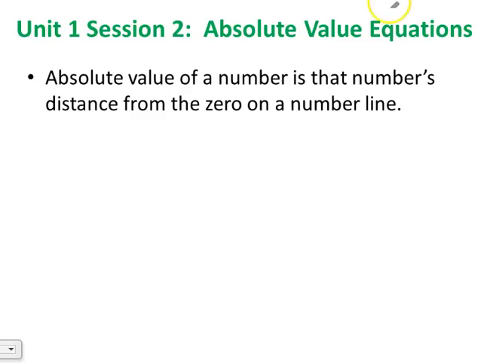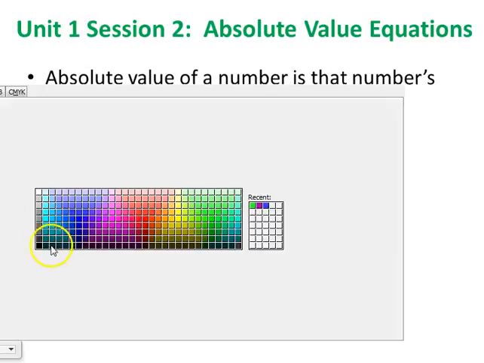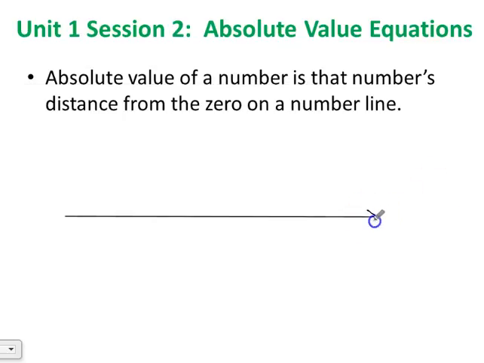All right, so absolute value equations. We're going to focus on how to solve absolute value equations in Session 2 now. So let's just review what an absolute value is. The absolute value of a number is that number's distance from 0 on a number line. So what does that mean? That means it's the distance away from 0 on a number line.